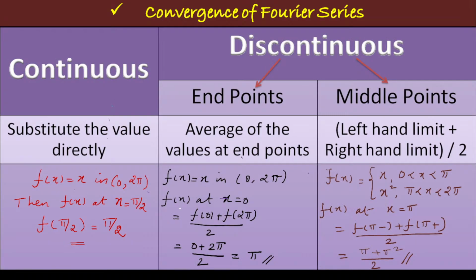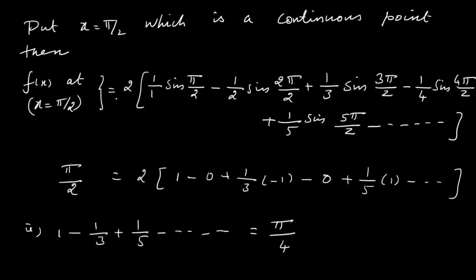So for that, let me show you the convergence of Fourier series. If it is a continuous point, what do you do? Substitute the value directly. So now we have to take x equal to pi by 2. Because the function is defined in the interval 0 to pi, pi by 2 is the center point. So that is a continuous point. So f of x at pi by 2 is equal to 2 times the expansion here. So sin pi by 2 values.